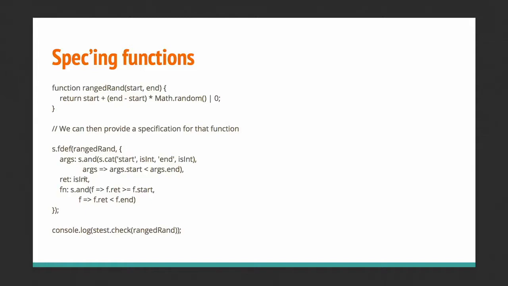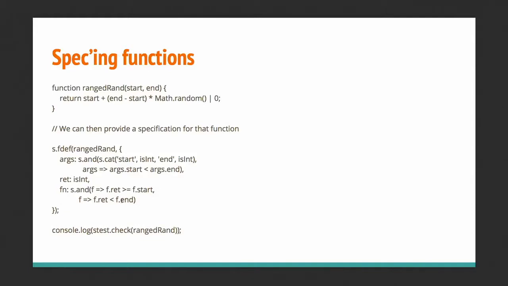The return value, well, I want to know that it is an integer, because I expect a ranged random number, so it should be an integer. So that's part of the return spec. And I can also define a function, fn here, that states a predicate about my function. So it relates my return value to the input arguments. And what I say here is, my return value should be larger or equal than the start, and smaller than the end. So this is a complete specification of the ranged random function.